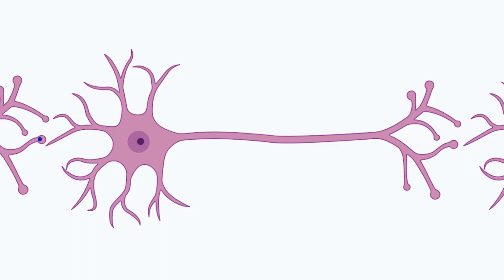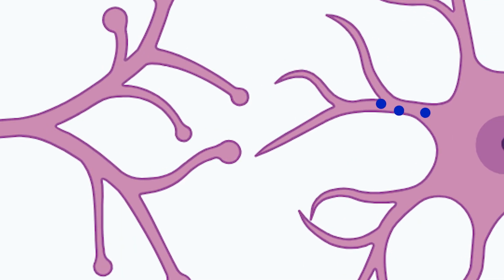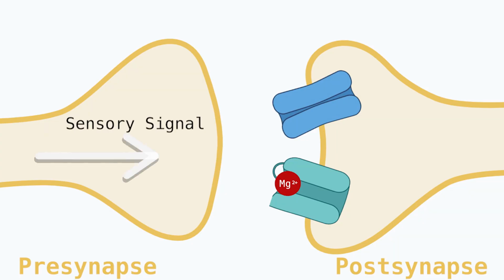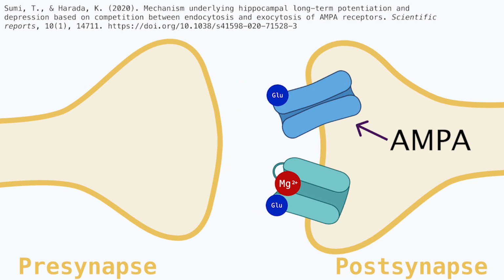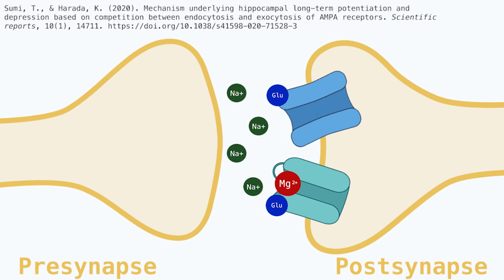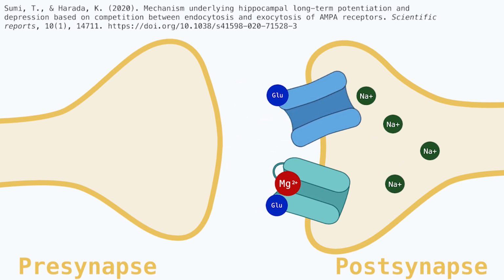But before we start changing our brain, let's talk about the basics. A sensory signal is passed through the cell body, axon, dendrites, then across the synapse of a motor neuron. In long-term potentiation, a sensory signal arrives at the presynapse and causes the production of glutamate, which binds to the AMPA receptor. The AMPA receptor then allows sodium ions to enter the postsynapse. But if this is a weak signal, it's not going to lead to long-term potentiation.